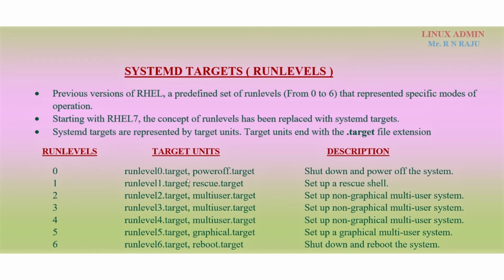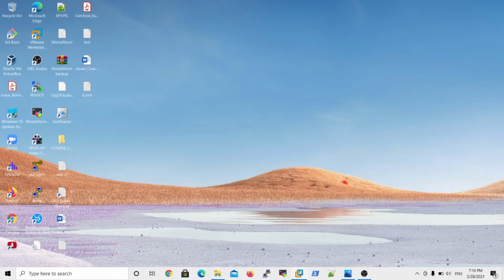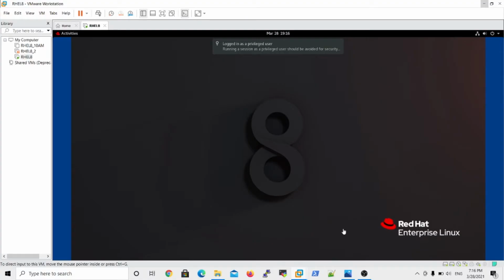For a more detailed description: shutdown and power off of the system is run level 0. Setting up your rescue shell is run level 1. Run level 2 is a non-graphical multi-user system. Run level 3 and run level 4 are also multi-user, but there are small differences. In run level 2, network operations are not working, and run level 4 is an unused mode. Now I will show you how to apply the run levels.